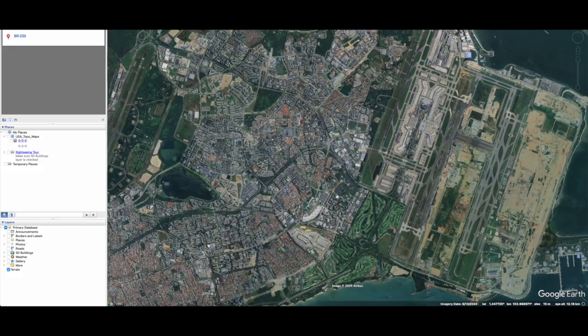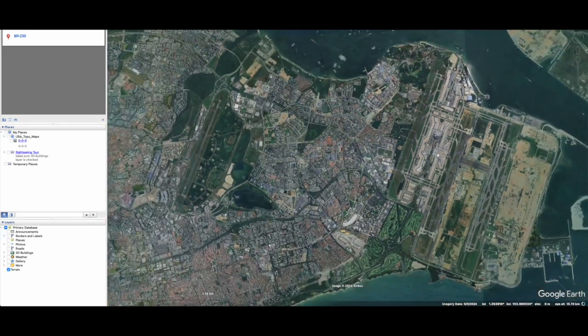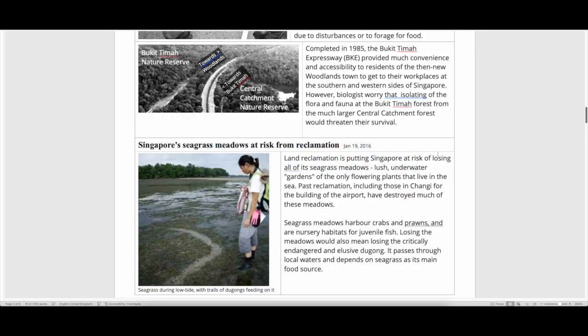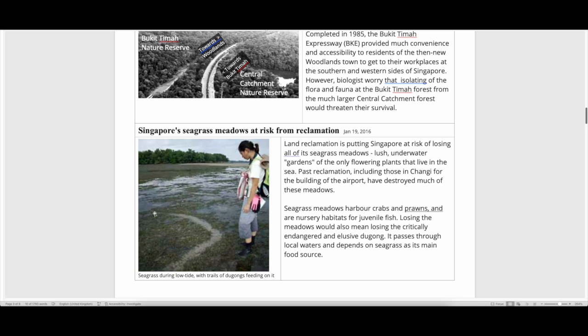Okay, so in reclaiming land to build this transport node, as you can see, this is Changi Airport, we have destroyed a lot of the seagrass habitats as a result. So in this example you have seen here, this was a seagrass patch where a lot of animals live. And at Changi Airport, they actually reclaimed over it and destroyed all the habitats here. Okay, you might see a trail over here. This is evidence of a dugong feeding. Actually, this is the trail of the path taken by the dugong.